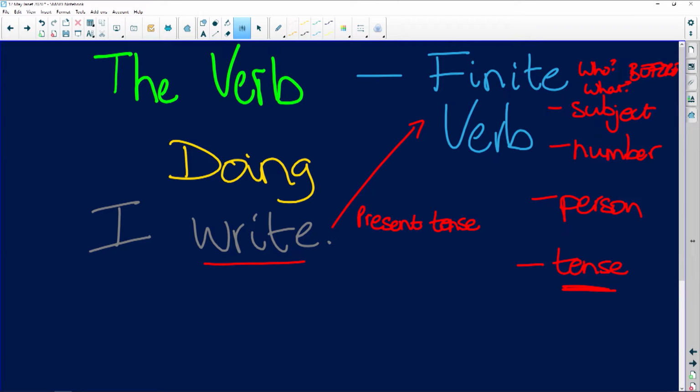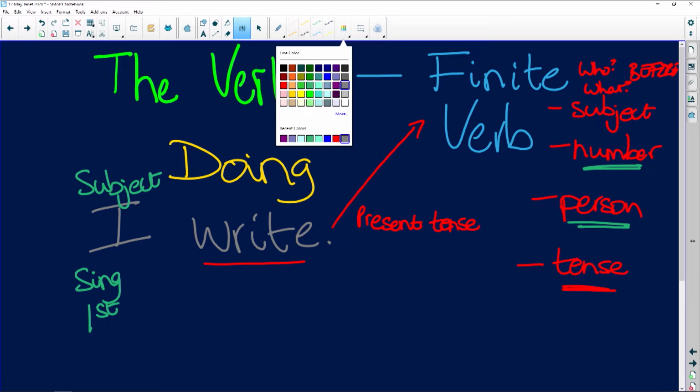Who or what is writing? I. What number is it? Singular or plural? Singular. So the verb is singular. What person is it? First person. I is first person. But tense is usually easier.